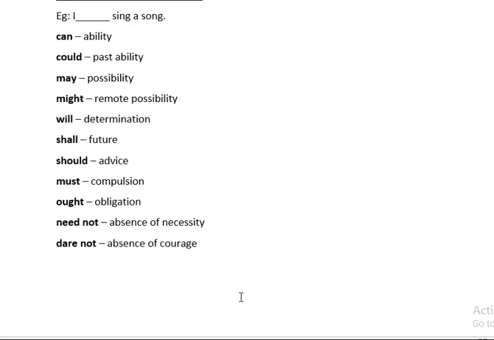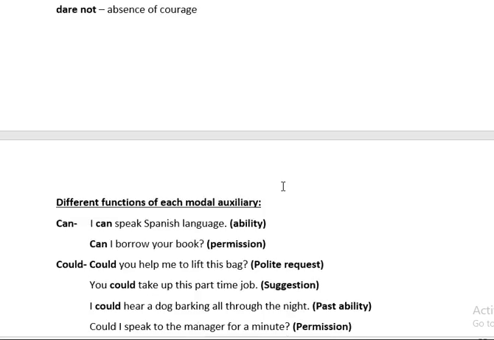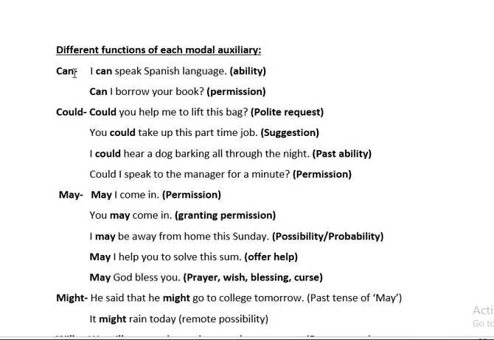Now we have seen one function of each modal auxiliary. But now children, one modal auxiliary can have more functions also. Let's see different functions of each modal auxiliary in detail now. Now see first, can. "I can speak Spanish language." It shows my ability, that I know Spanish language. But if I say, "Can I borrow your book?" it means I am asking, seeking permission to borrow or to take your book. So can has two functions, that is ability and permission.